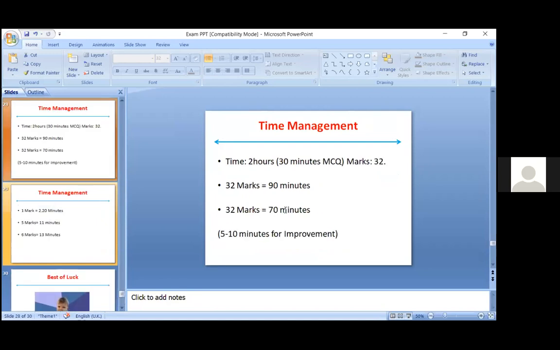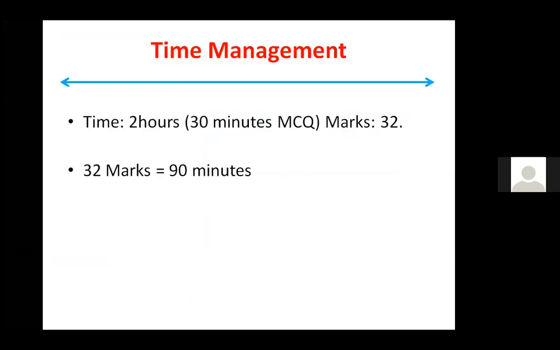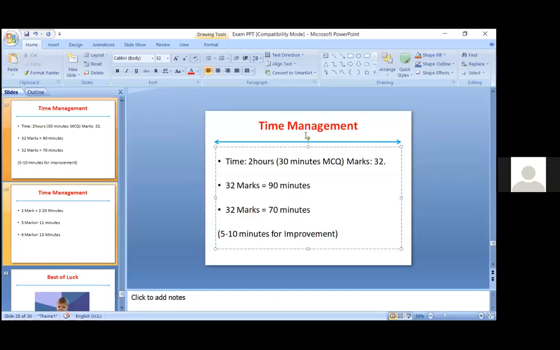Okay, so this is about time management. Since most of you are anxious about it, I will cover that first. Everybody can see the time given is 2 hours for your theory exam, in which 30 minutes is for MCQs, and total marks are 32.